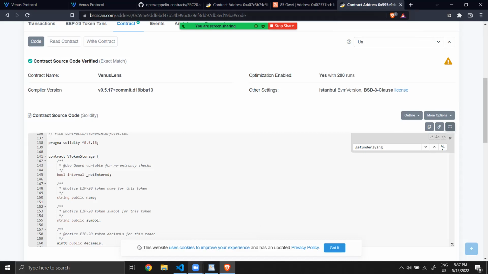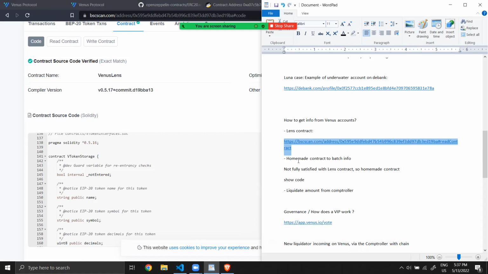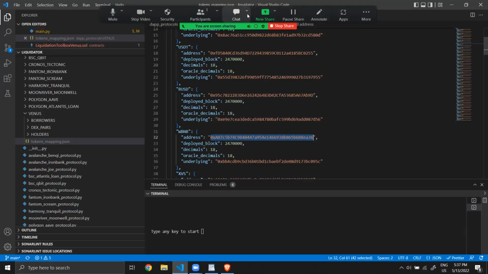So I continue. The Lens contract made by the Venus team is good, but for my liquidation activities, I consider that it's not enough and I could batch more information. That's why I made a homemade contract, and I will show you the code now.